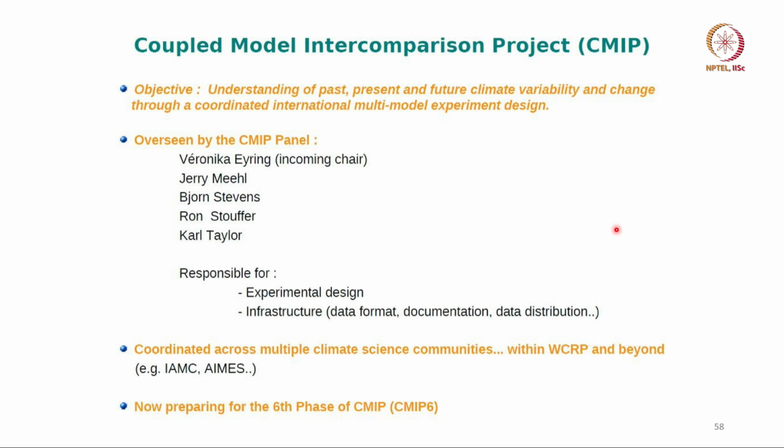So, this has been the goal of the Climate Model Intercomparison Project, CMIP, and in this project a large number of groups who have climate models run the same scenario for present climate and future climate, and then we compare all these models to see how well they agree with each other and how much they differ. Okay. From these comparisons, we get an idea about how good or how bad the models are.